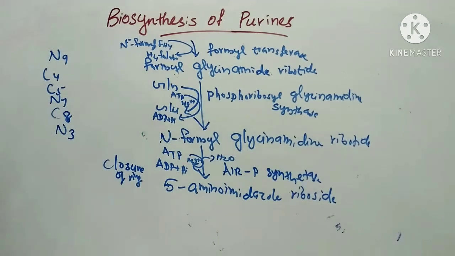Next step is formation of 5-aminoimidazole 4-carboxylic acid ribotide.